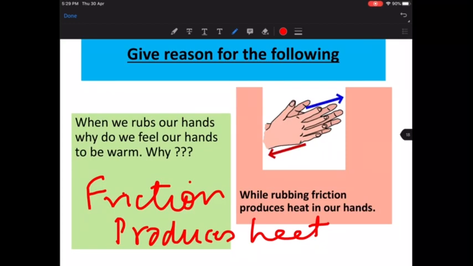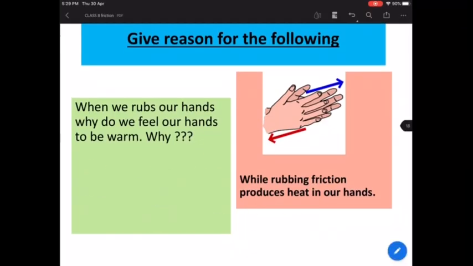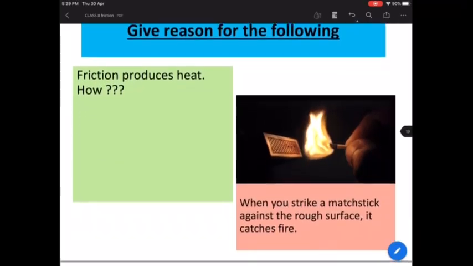How does friction produce heat? I've just told you. Yes, heat. Absolutely right. So I can understand that you all are following me absolutely. Okay, let's now move ahead. Another one is friction produces heat. Another example that I would like to present to all of you: how is it that friction produces heat?